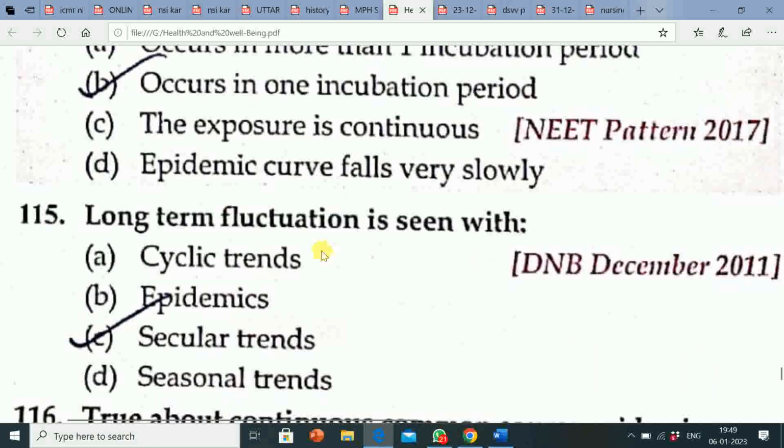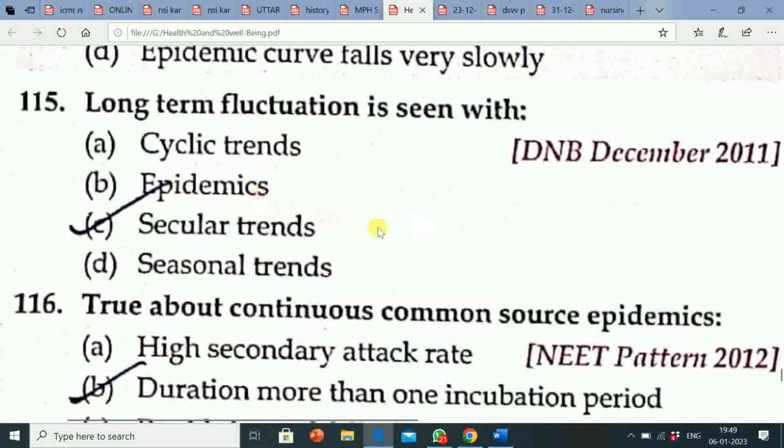Next question is, long-term fluctuation is seen with? Option A, cyclic trends. Option B, epidemics. Option C, secular trends. Option D, seasonal trends. Correct answer is option C, that is secular trends.